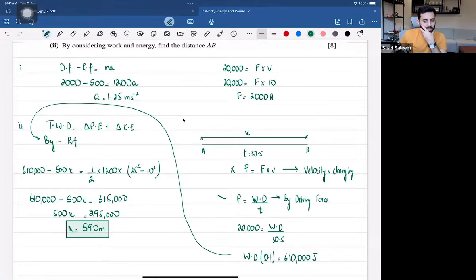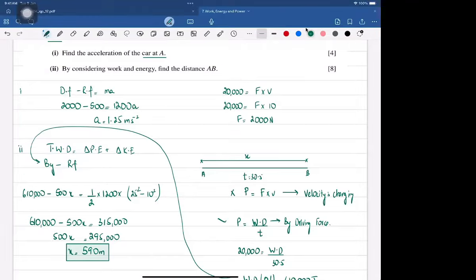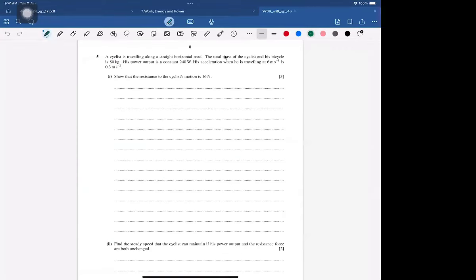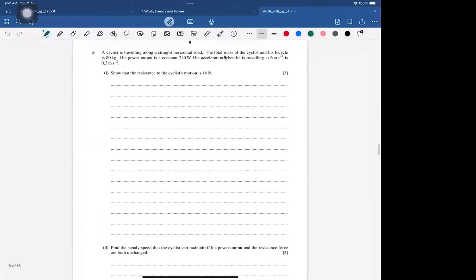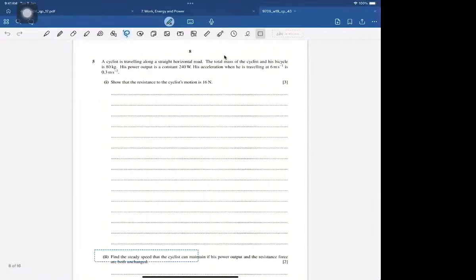Okay, now let me see if we have achieved the target for today. Okay, so I found a question for you guys, and I'd like you guys to solve it. It's fairly recent. It's October, November 2019. And here it is. So it has 3 parts in total. I'll attach all the 3 parts together. So here's the first part.